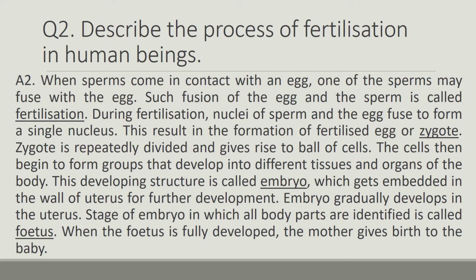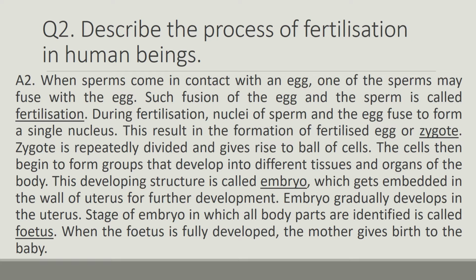During fertilization, nucleus of sperm and the egg fuse to form a single nucleus. न्यूक्लियस ऑफ स्पर्म जो है और एग का ये दोनों फ्यूज होकर एक सिंगल न्यूक्लियस बनते हैं. This results in the formation of fertilized egg or zygote. Zygote is repeatedly divided and gives rise to ball of cells. The cells then begin to form groups और ये जो cells हैं ये groups form करते हैं and that develop into different tissues and organs of the body.